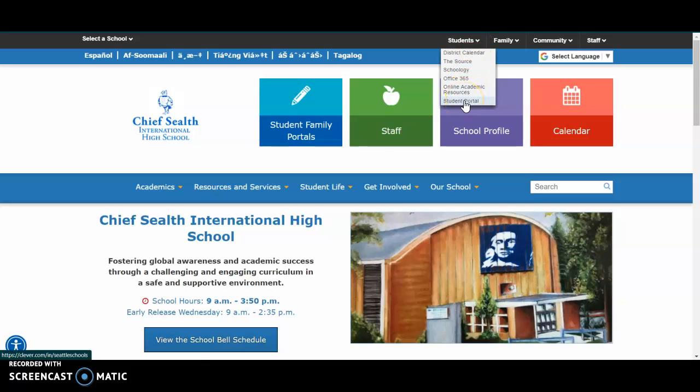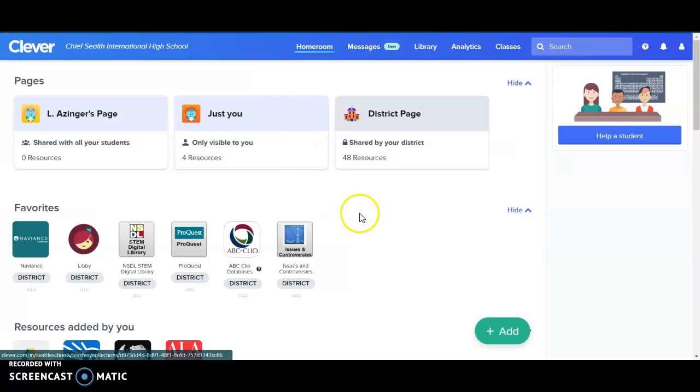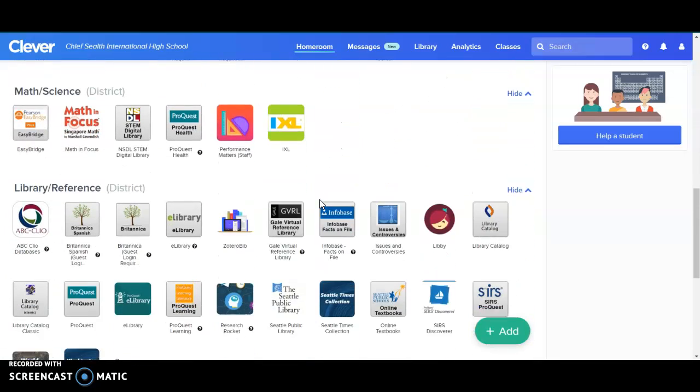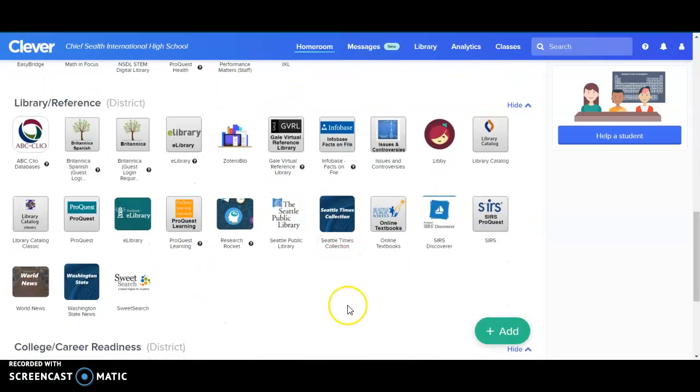click on Student Portal. It will take us to Clever. We'll log in with our Active Directory and we will come to Clever here. And what we're going to do is scroll down to the library and reference section where there are 3 databases that I'm really going to encourage you to use.